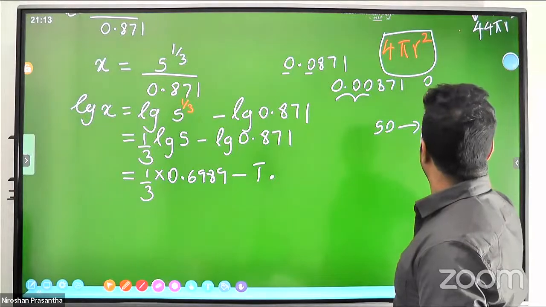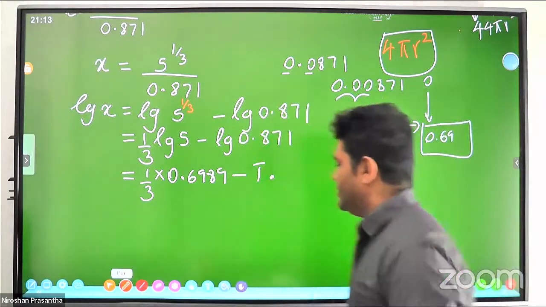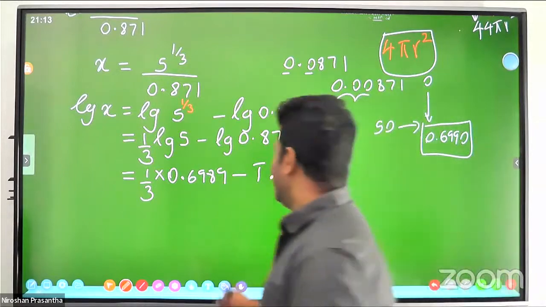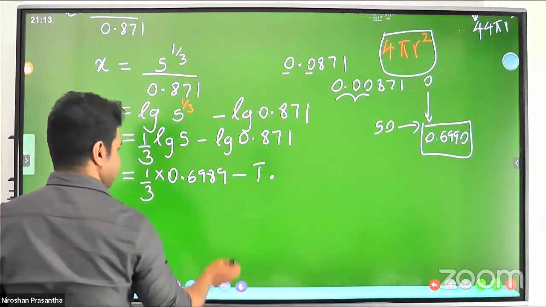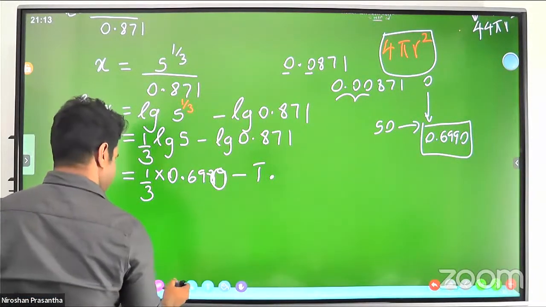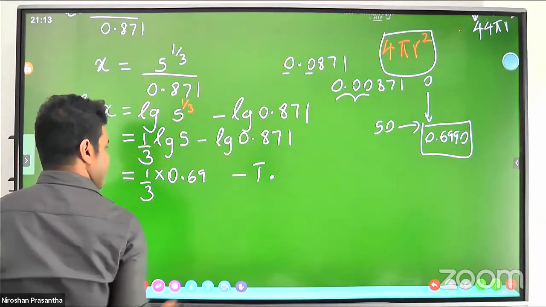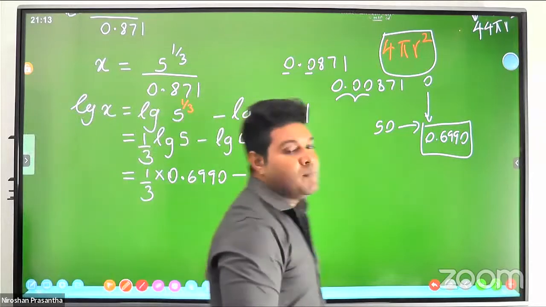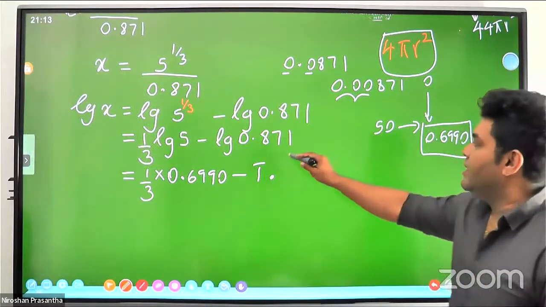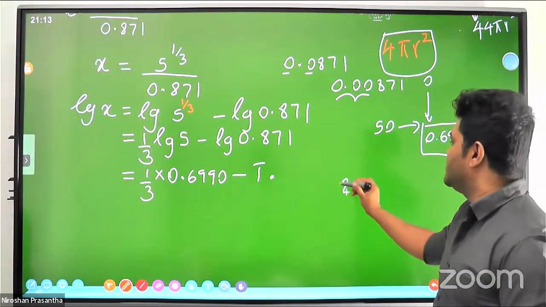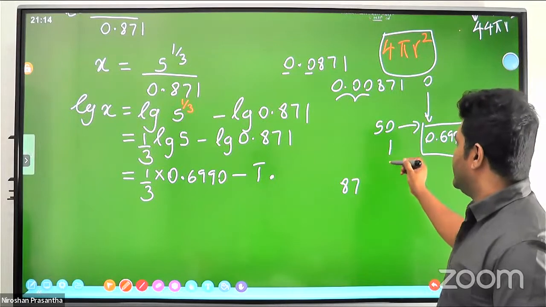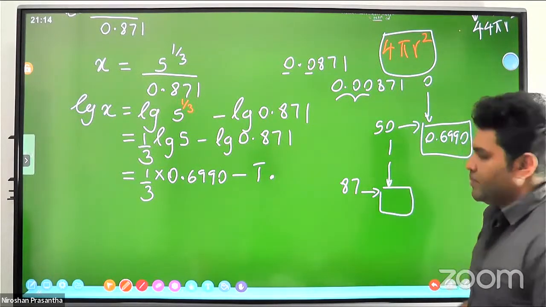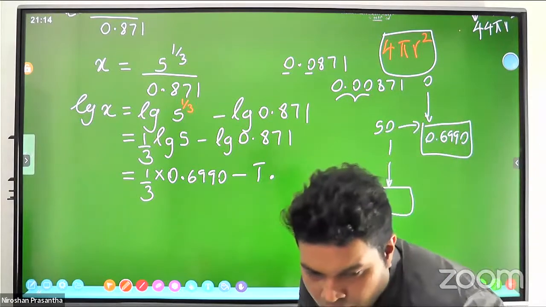So what is the correct one? 6990, yes. Then we will observe next this one, 87.1. Please observe where you can see 87. 9400.